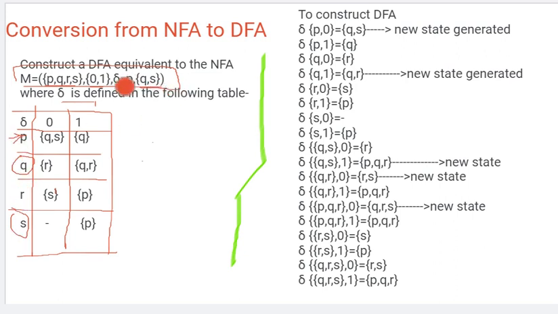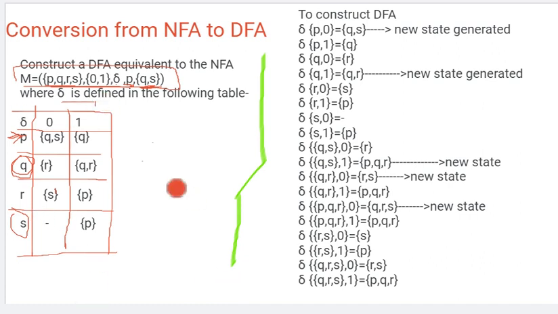Through these 5 tuples we could identify that the fourth term is the initial state, that is P, and the fifth tuple tells us what the final state is. I am just circling here. Q, S is the final state. We can put a star also. So this is our transition table.